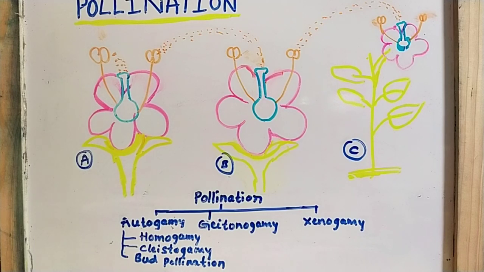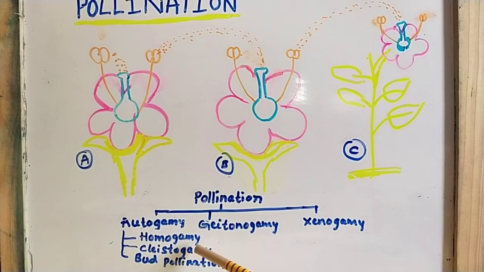Examples of bud pollination are wheat and rice. All of these come under what? Bud pollination. Understood? So this was about the 3 different types of pollination. Autogamy means that there is only the involvement of one flower, that is a bisexual flower. Homogamy means both the reproductive structures mature at the same time, and after that pollination takes place.